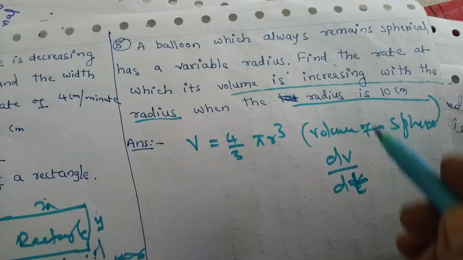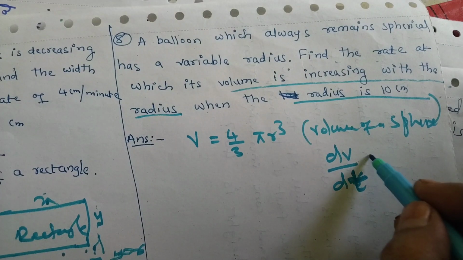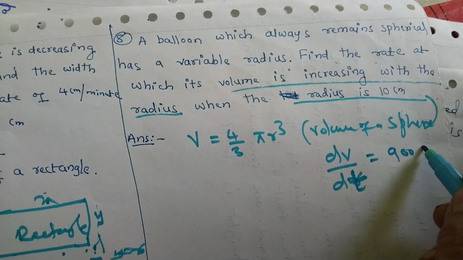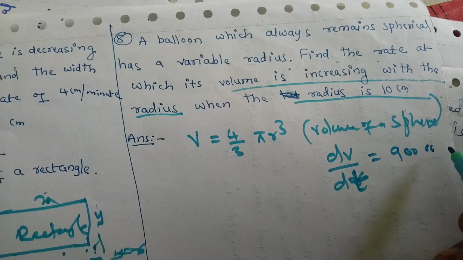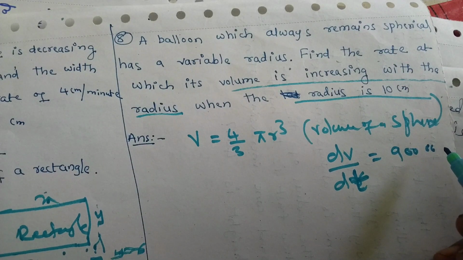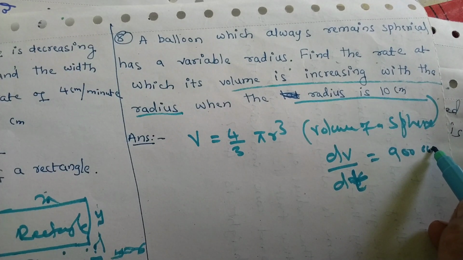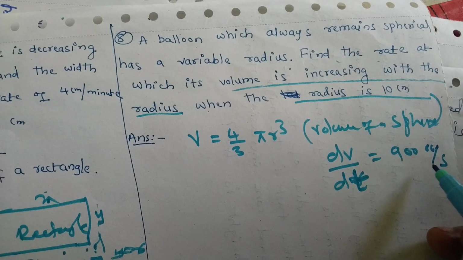So dV by dt is given here 900 cc per second.